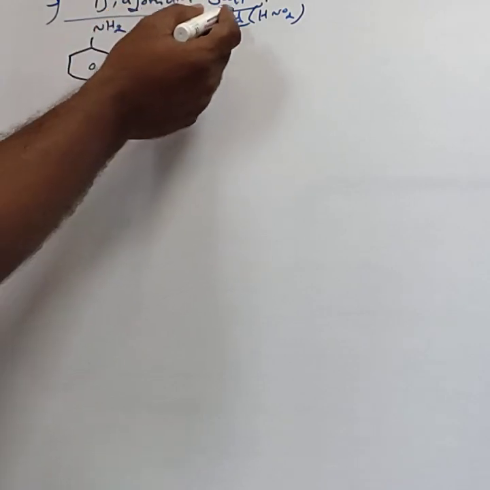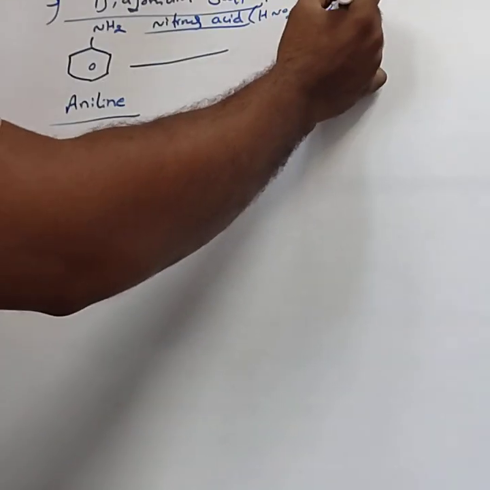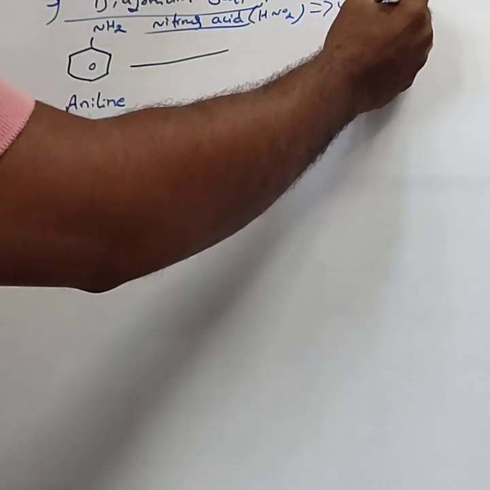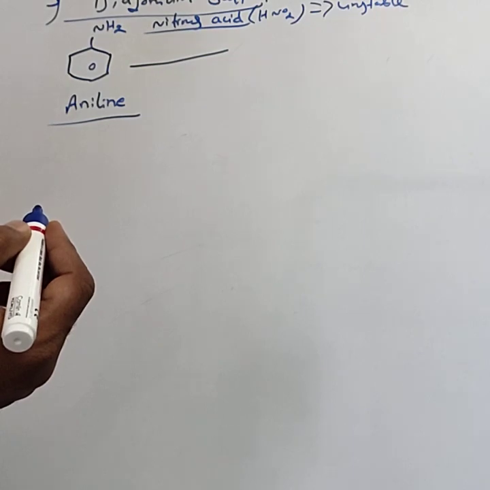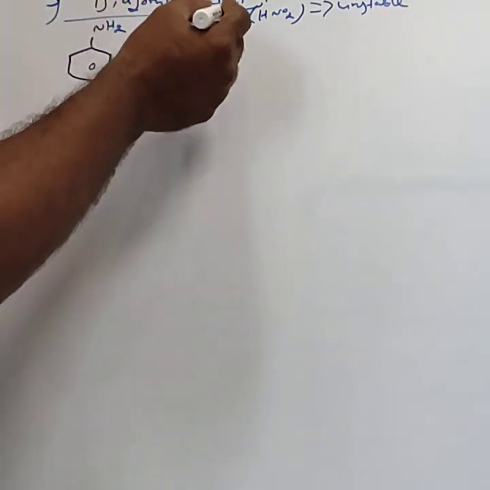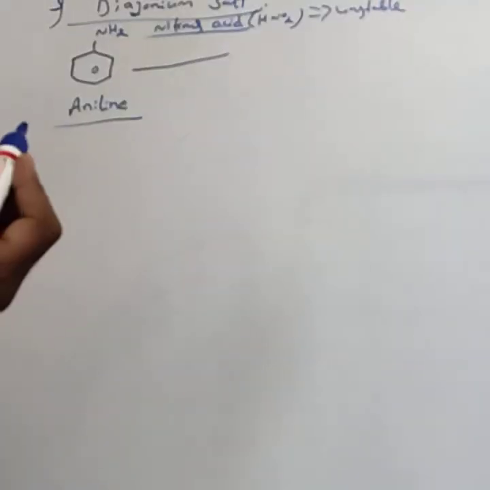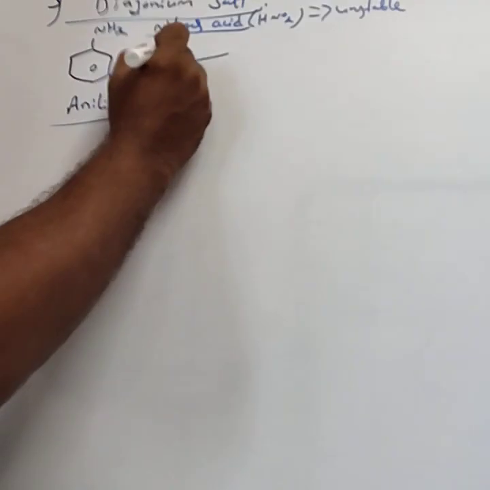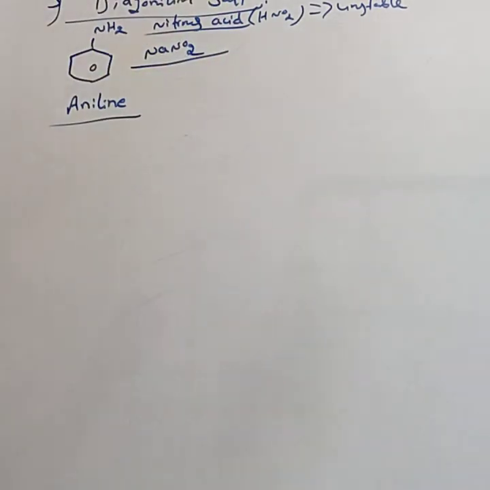Nitrous acid, HNO2, is unstable in nature, so it should be prepared instantaneously. On the spot, you have to prepare the nitrous acid by treating with sodium nitrite, NaNO2.